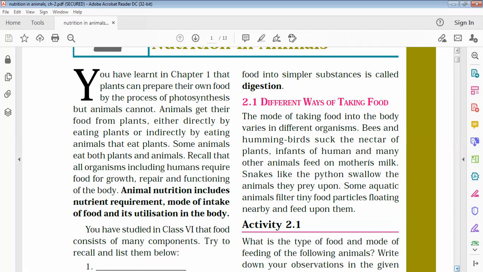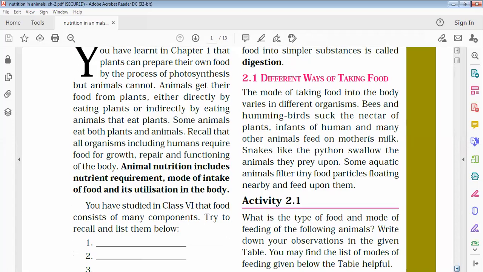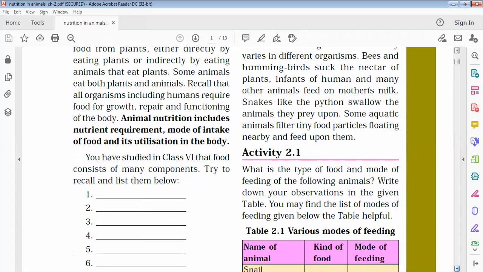Right? Then we know that there are different ways for different kinds of animals of taking food. If we talk about human beings, we take food with the help of the buccal cavity. Bees and hummingbirds suck the nectar of plants. Infants of humans and many other animals feed on the mother's milk. So all have different ways to take food.